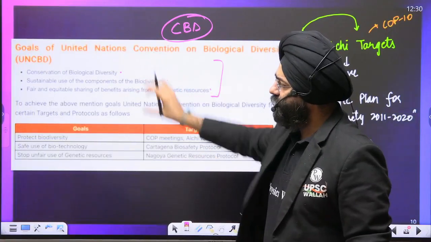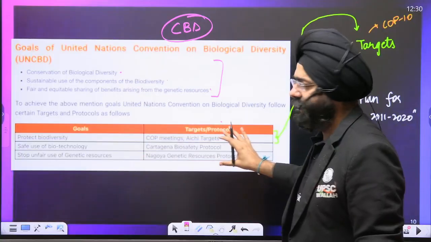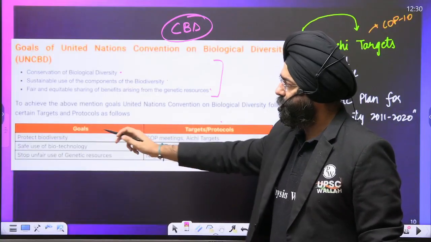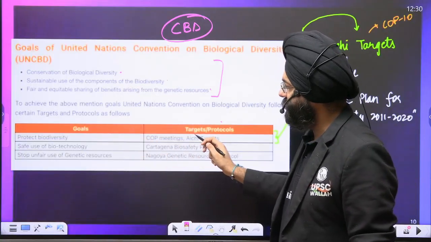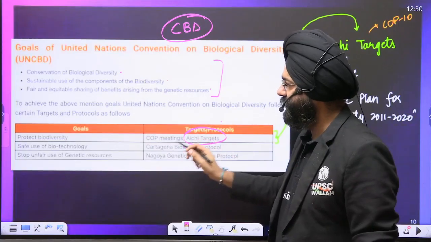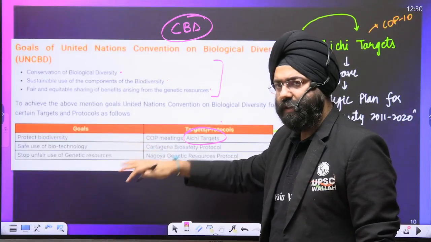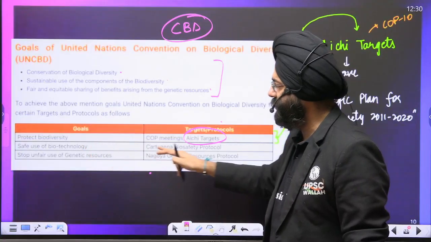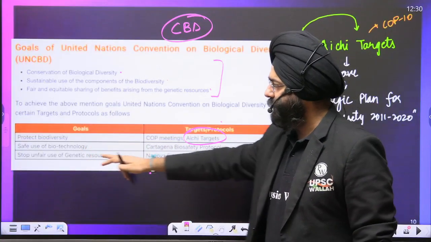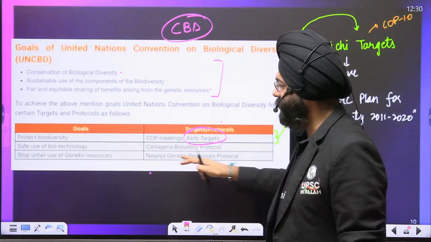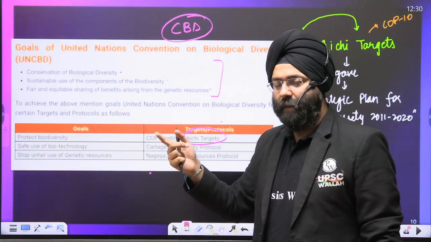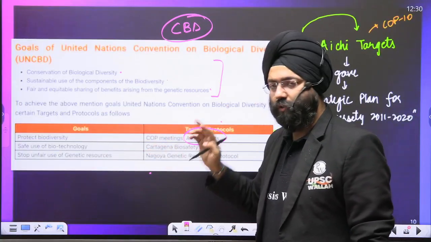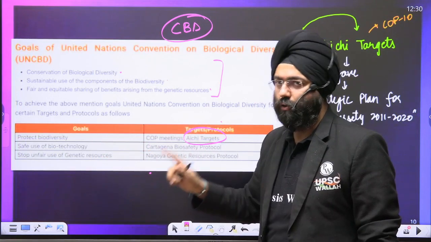For each of these goals, there have been certain targets or protocols. For protection of biodiversity, we have COP meetings and the Aichi targets. We'll see that, and these other things we'll be discussing when the time arises. For safe use of biotechnology, we have the Cartagena Biosafety Protocol, and to stop the unfair use of genetic resources, we have the Nagoya Protocol. A few days back, I had already discussed both of these protocols in detail. So please have a look at that.